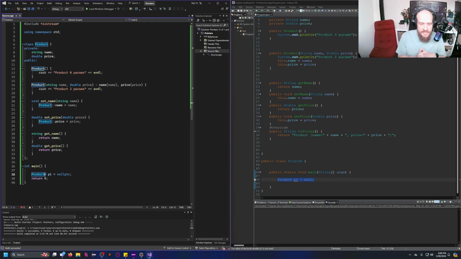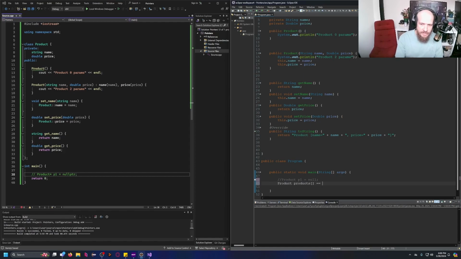Now, the analogy goes further. Allow me to demonstrate. So, in Java, I'm just going to comment this line over here and comment this line over here. So, in Java, say I were to want an array of 10 products. Maybe I don't want to use them now, maybe I want to use them later. But I could write this.